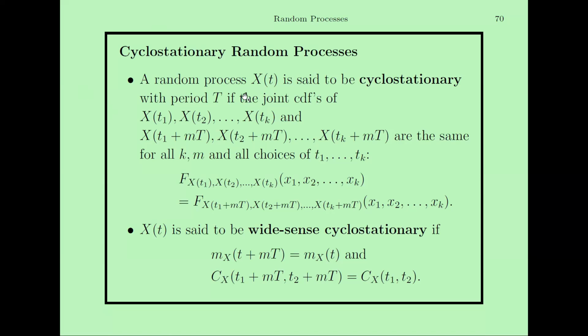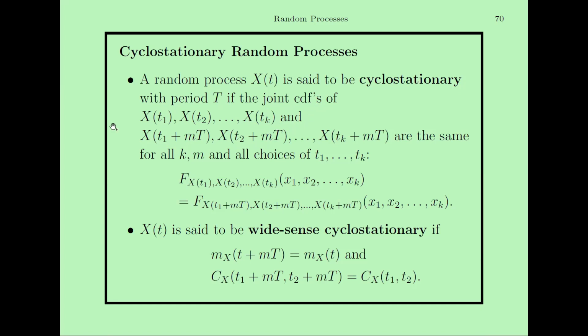Okay, let's come back to the topic: cyclostationary random processes. A random process xt is said to be cyclostationary with period capital T if the joint cumulative distribution function of xt1, xt2, up to xtk is considered. What is xt? Xt is a random process. Xt1 is a random variable at time t1, xt2 is a random variable at time t2, and xtk is the random variable at time tk.